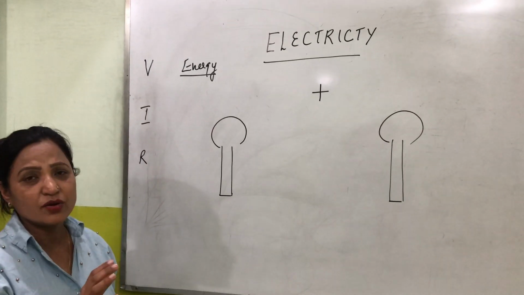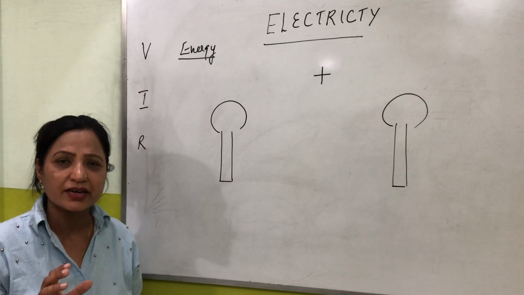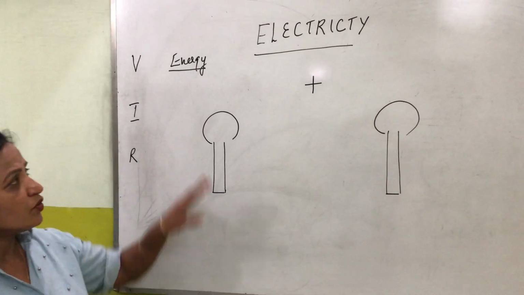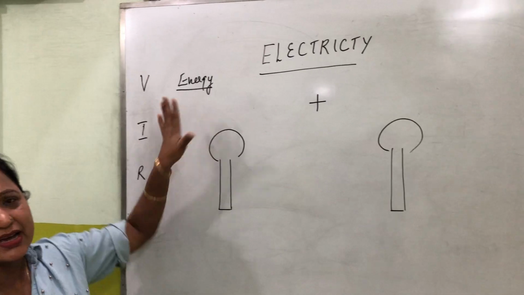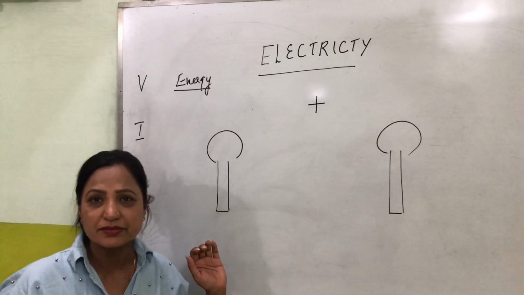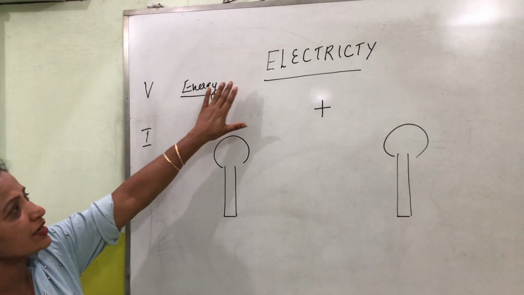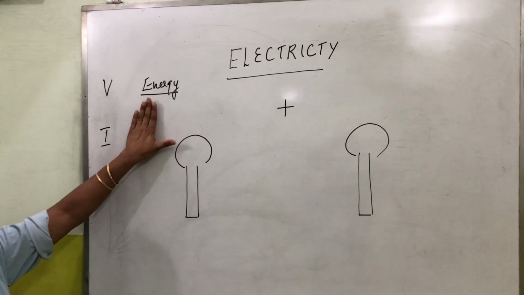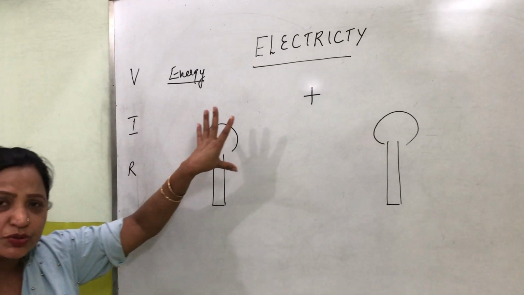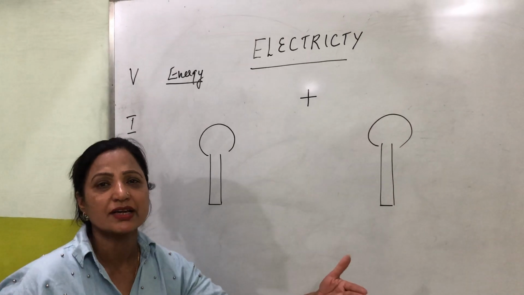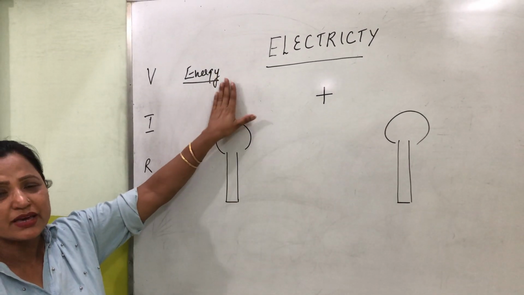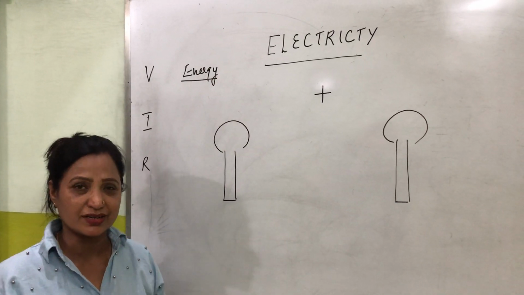And work done is a term which we have been talking about since junior classes. We say that work is done whenever any kind of applied force is able to produce displacement. Now when we talk about electrical energy, it is a different kind of energy which is used to do a different kind of work done. Now what kind of work done? It is used for making the electrical appliances work.